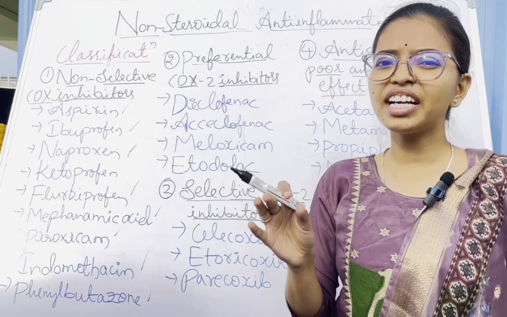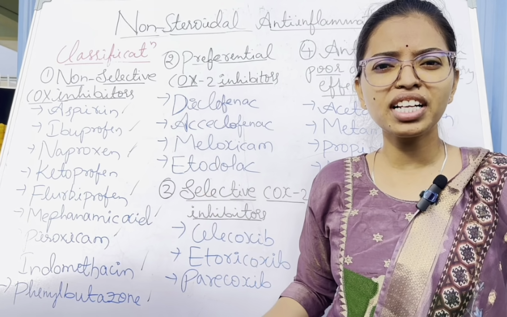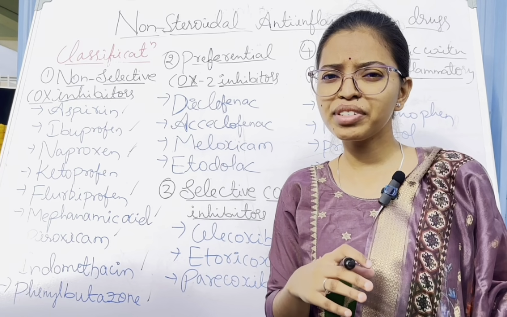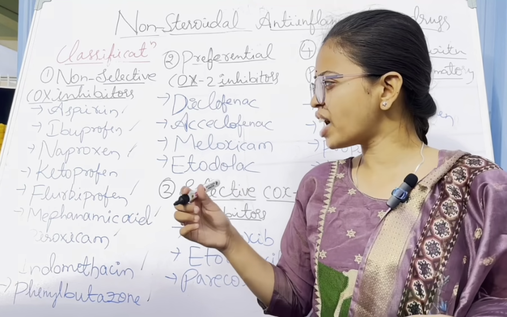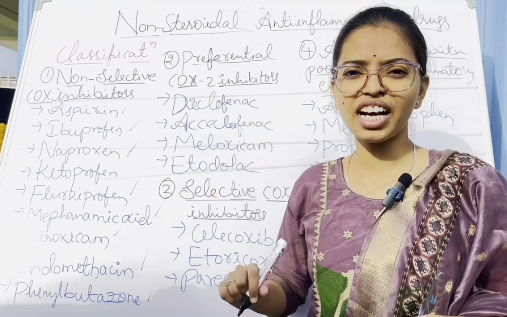You need the idea of how prostaglandin synthesis happens and through which pathway the COX enzymes are synthesized. That is the pathophysiology. When you learn the pathophysiology, it is very easy to learn the mechanism of action of NSAIDs.